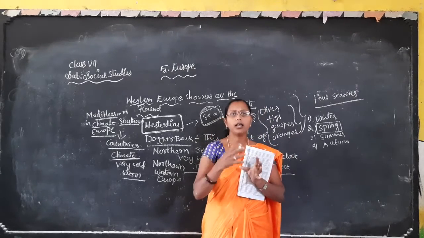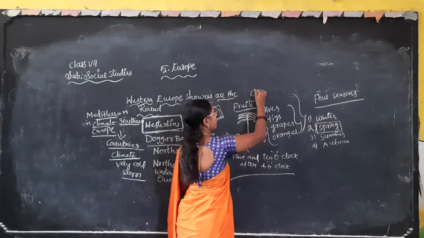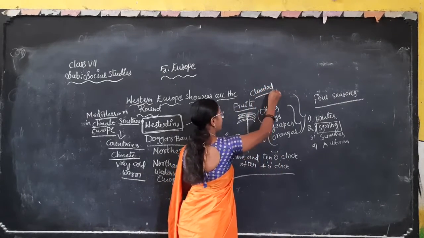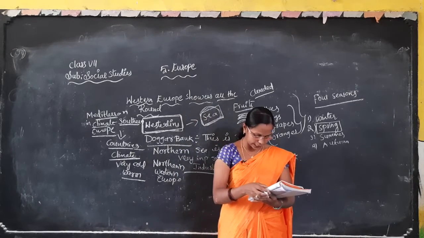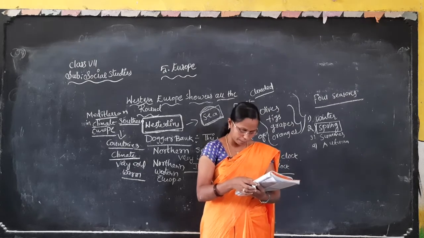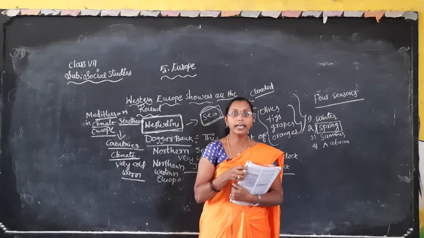While we in India eagerly wait for cooler showers, the people in Western Europe wait for a bright sunny day.